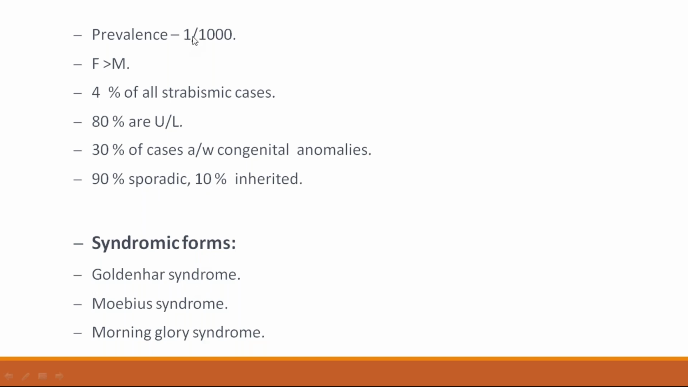To repeat, the prevalence is 1 in 1,000 births. Females are more commonly involved than males. It constitutes 4% of all cases of squint or strabismus. 80% of the cases are usually unilateral. 30% of the cases are associated with other congenital anomalies. 90% of the cases are sporadic, whereas in only 10% of the cases there is genetic inheritance.